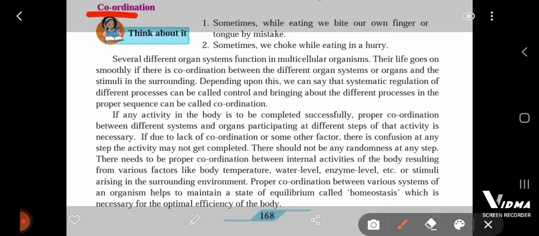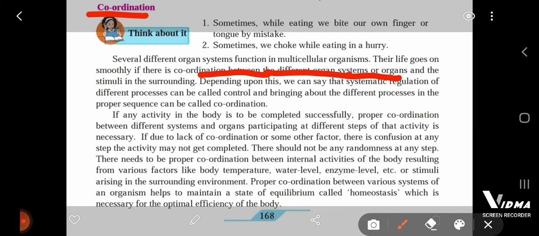Several different organ systems function in multicellular organisms. Their life goes on smoothly if there is coordination between different organ systems or organs and the stimuli in the surrounding.